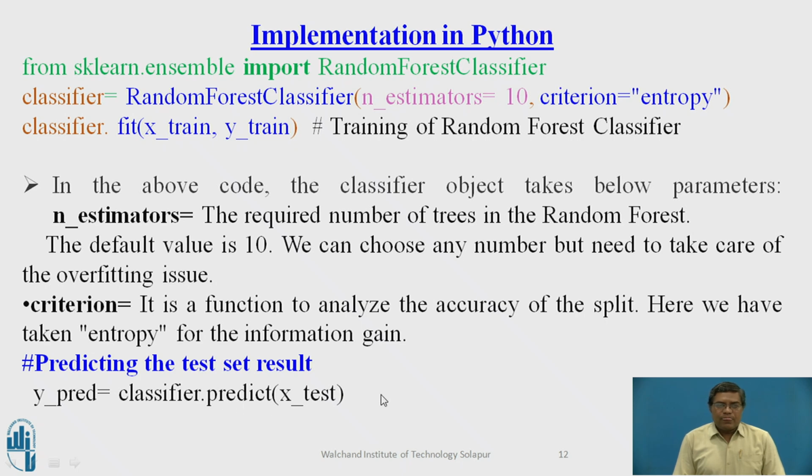Suppose we have 10 actual outputs and the model has predicted 10 outputs. Among that, 7 outputs are correct and 3 outputs are wrong, which do not match with the actual output. So in this case, we can estimate the model accuracy as 70%. So in the classification algorithm, we have different performance metrics like accuracy, precision, recall, F1 score, ROC curve, etc. By using these different performance metrics, we can evaluate the performance of the random forest classifier.